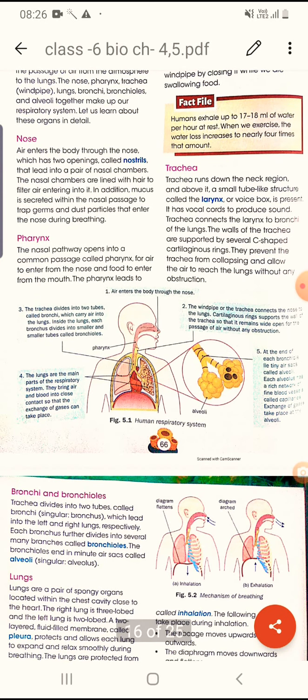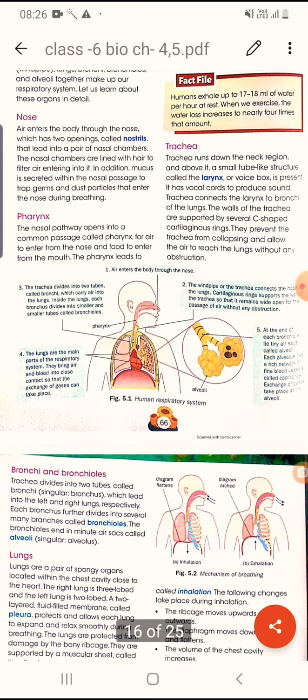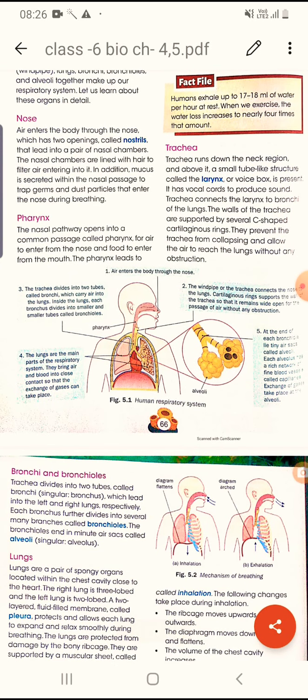Next is the trachea. So the trachea runs down the neck region, and above it is a small tube-like structure called the larynx. Okay. So after the pharynx, the structure that comes is the larynx. The larynx is also known as our voice box, and it is present after the pharynx. It has vocal cords to produce sound.